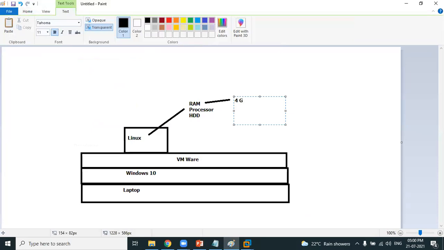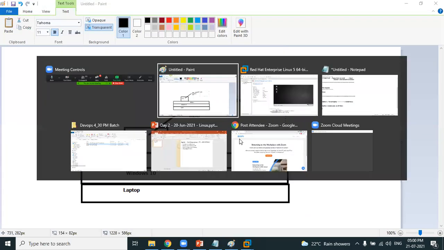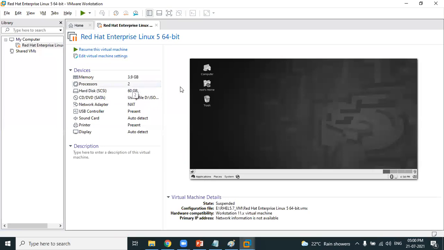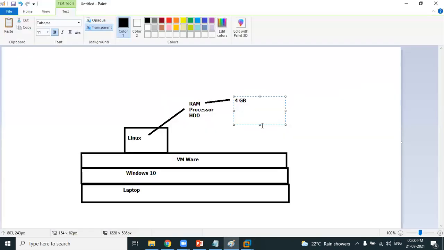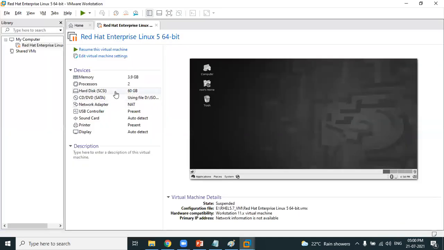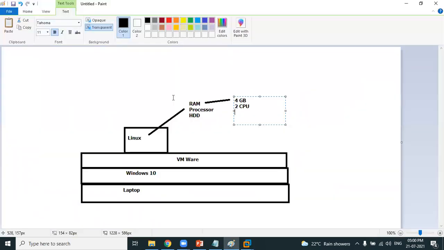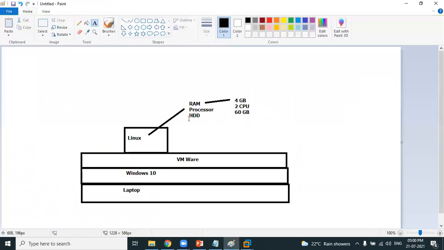4 GB RAM. How many processors have I allocated? 2 processors I have allocated, virtual processors. How much hard disk space have I allocated? 60 GB of hard disk. So when you save some files, they will be saved in the 60 GB of hard disk. If you run the Linux machine, it will consume 4 GB of RAM.